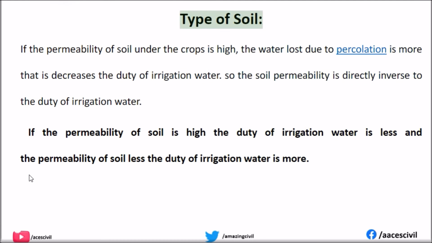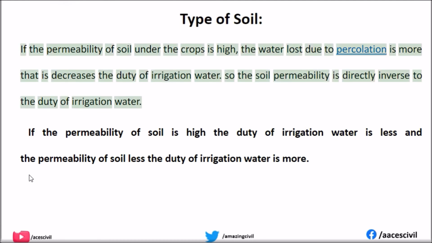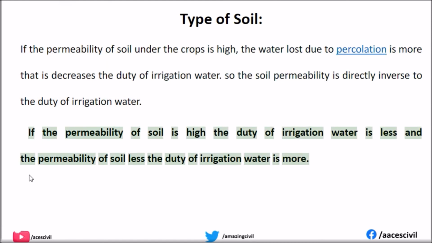Type of soil. If the permeability of the soil under the crops is high, the water lost due to percolation is more, that is, it decreases the duty of irrigation water. So the soil permeability is inversely related to the duty of irrigation water. If the permeability of soil is high, the duty of irrigation water is less, and if the permeability of soil is less, the duty of irrigation water is more.